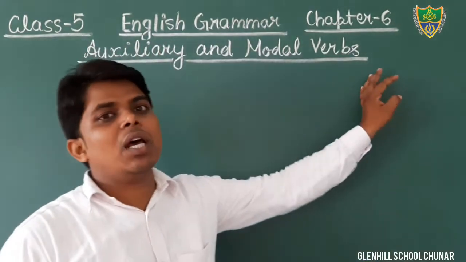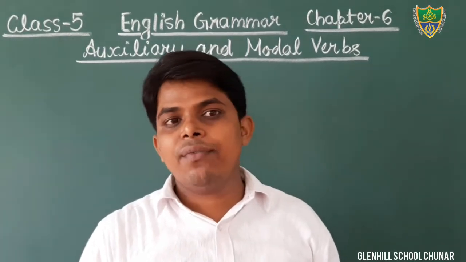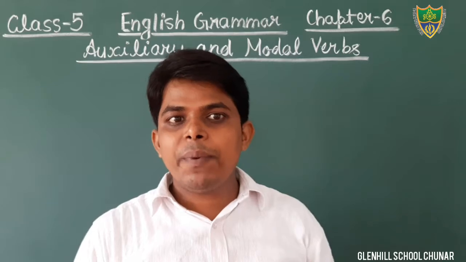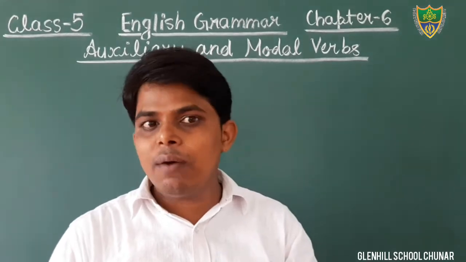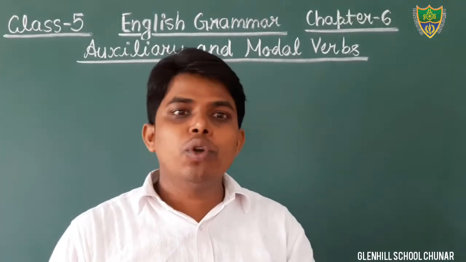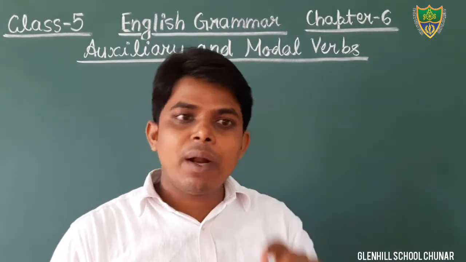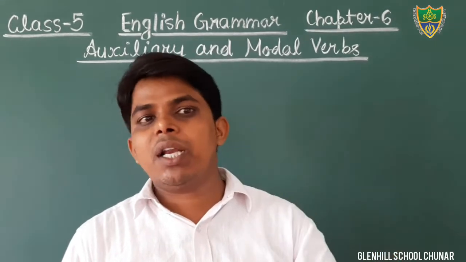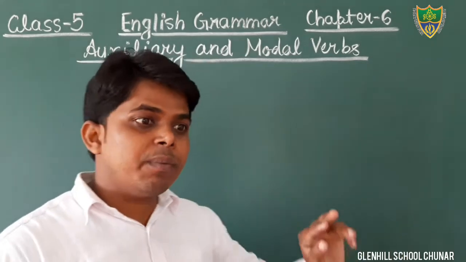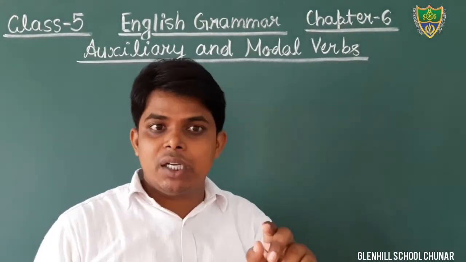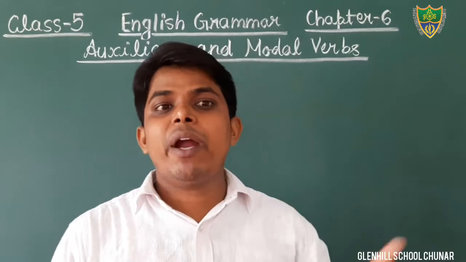Dear students, in the previous classes, we have read chapter 5 of English grammar. The topic is the verb, kinds of verb. In that topic, we have read the definition of verb and kinds of verb, in which I have told you there are two kinds of verb, main verb and auxiliary verb. I have also told you that main verb can be categorized into two sub-kinds, that is transitive verb and intransitive verb. In chapter number 5, we have read the topic transitive verb and intransitive verb. That was the sub-kinds of the main verb.